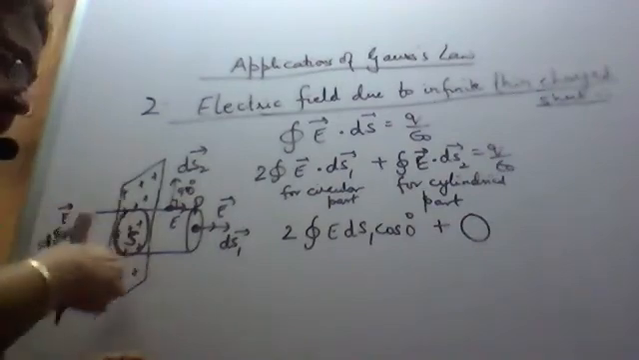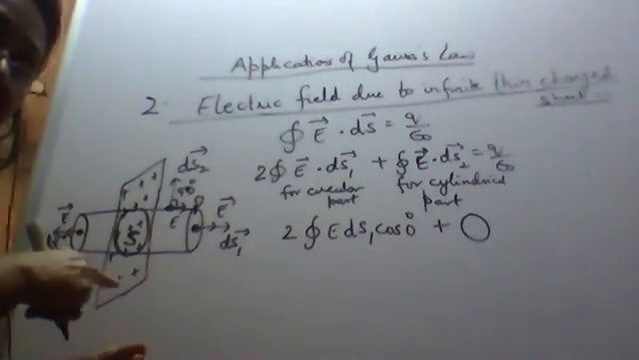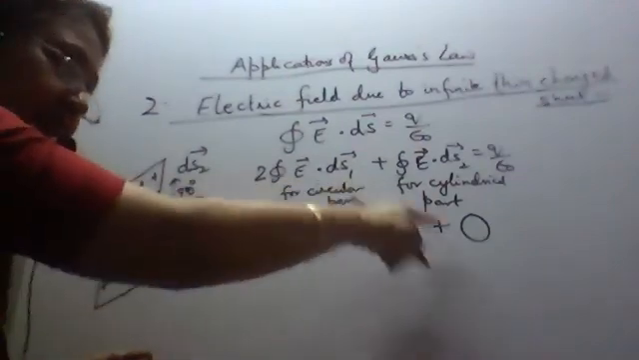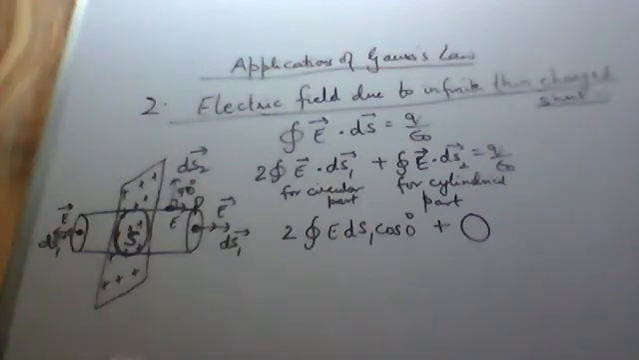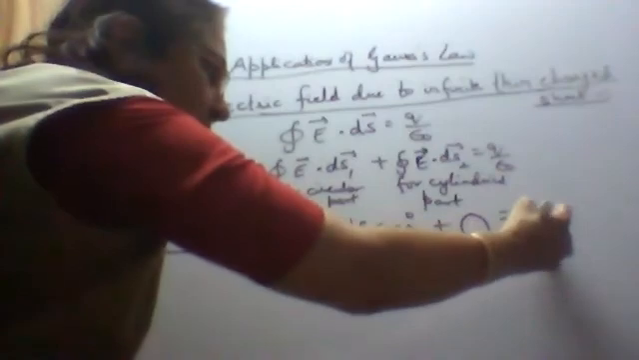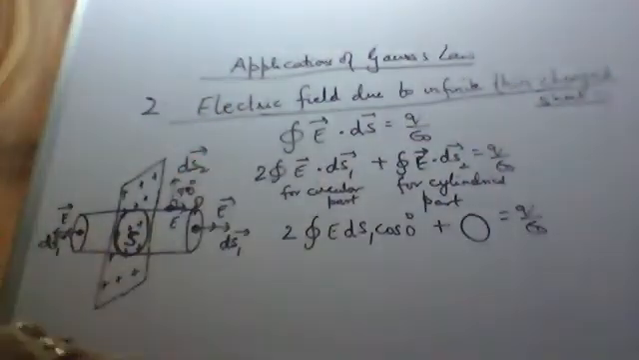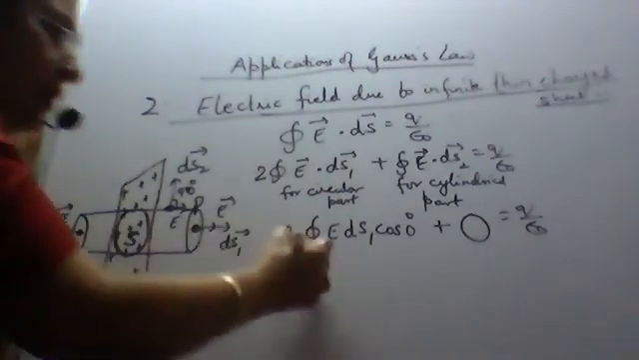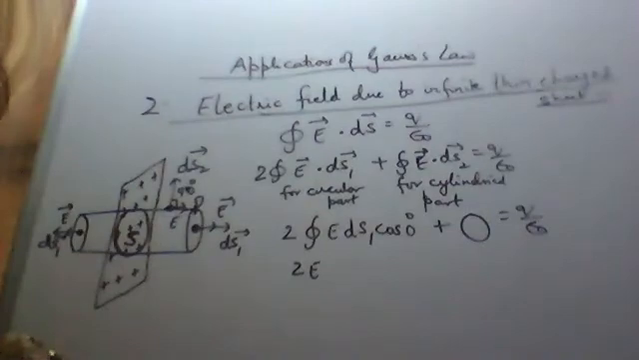Okay, in case of infinite long line charge, the electric field due to the circular part was zero. So here the electric flux due to the cylindrical part is zero. That is, no electric field lines will pass through the cylindrical part. It is equal to Q upon epsilon naught. Why is this zero? Because E ds2 cos 90 degree, and cos 90 is zero. Okay, twice E outside, cos 0 is 1, integration of ds1.